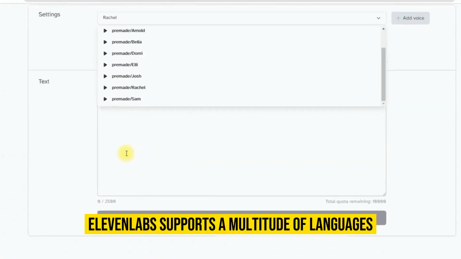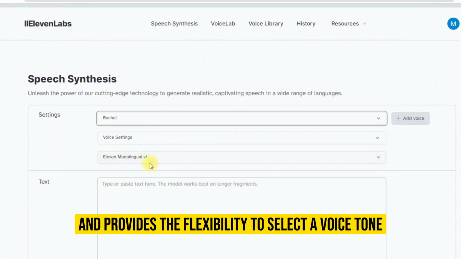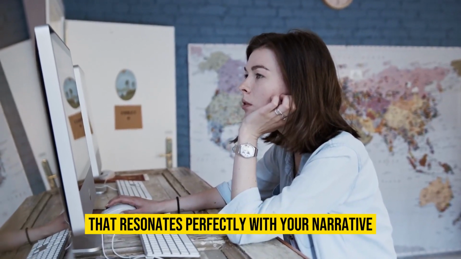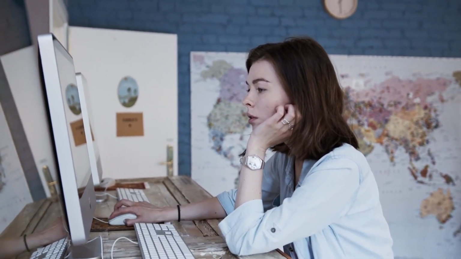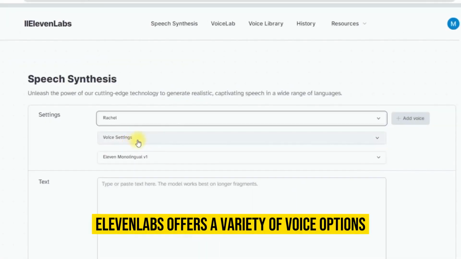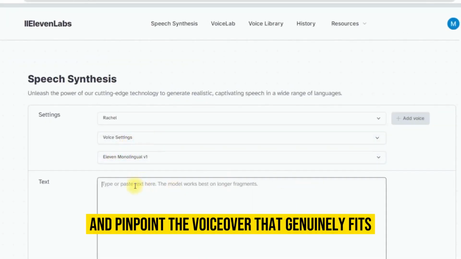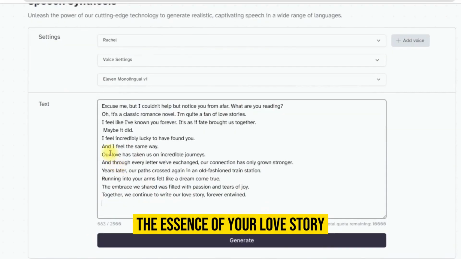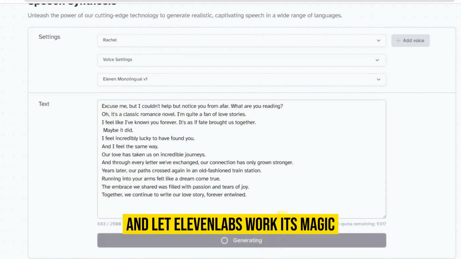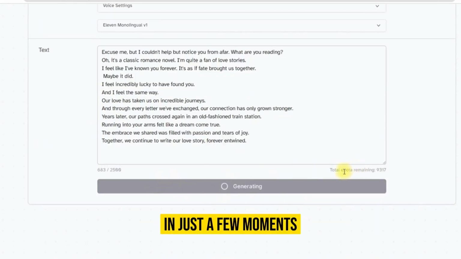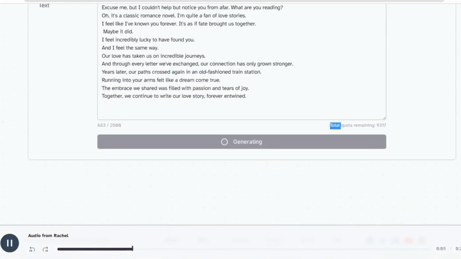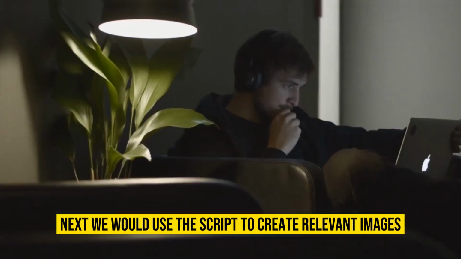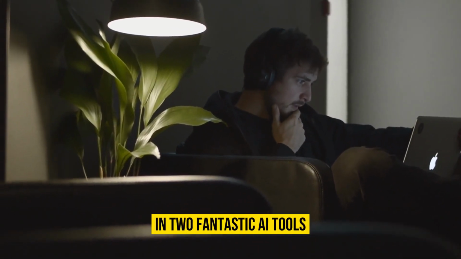ElevenLabs supports a multitude of languages and provides the flexibility to select a voice tone that resonates perfectly with your narrative. Do you want your story to be warm and romantic, or maybe more upbeat and energetic? ElevenLabs offers a variety of voice options, inviting you to explore and pinpoint the voiceover that genuinely fits the essence of your love story. Once you've selected the voice tone, hit the play button and let ElevenLabs work its magic. In just a few moments, your story will have a captivating voiceover that adds a whole new dimension to your short video.